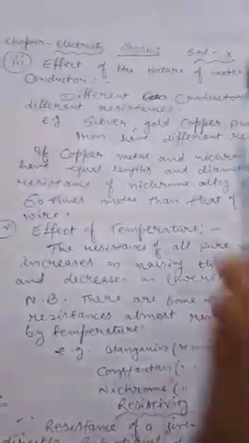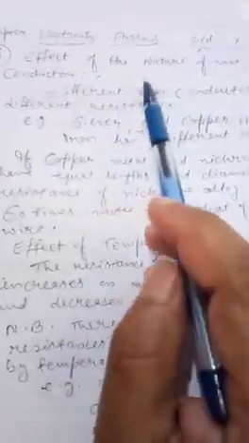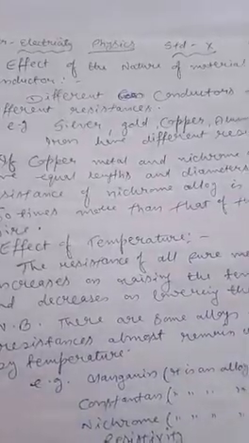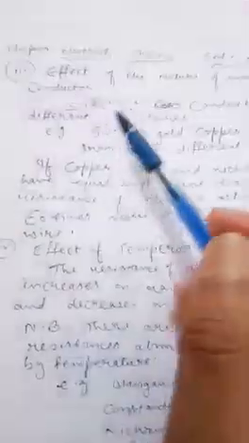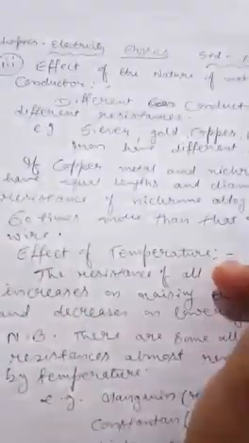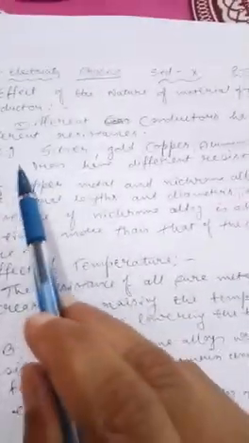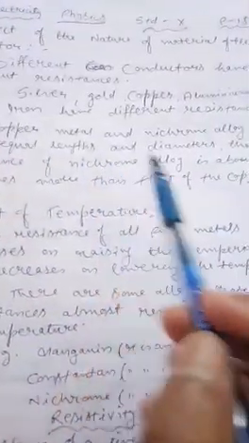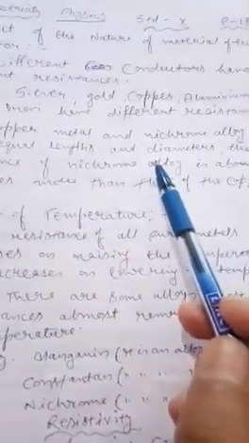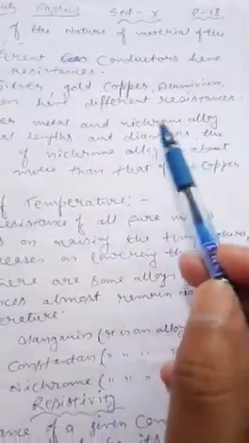Now I would like to say about the effect of the nature of material of the conductor and the effect of temperature. Different conductors have different resistances. For example, silver, gold, copper, aluminum, iron have different resistances. Suppose we take the examples of a metal and an alloy.